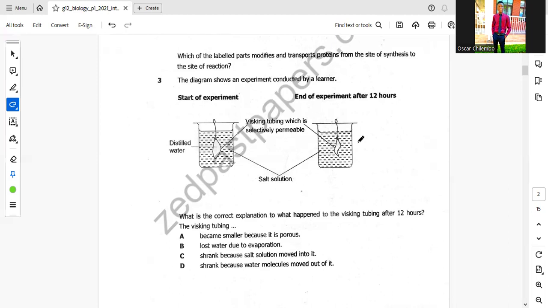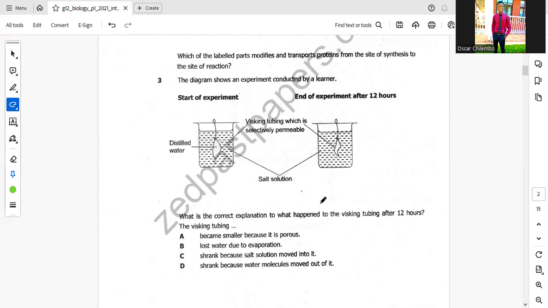So multiple choice A. We want to know what happened to the visking tube. It became smaller because it is porous. This is not correct. B, it lost water due to evaporation. No, in this case, it was in water. So C, shrank because salt solution moved into it. Then D, shrank because water molecules moved out of it.